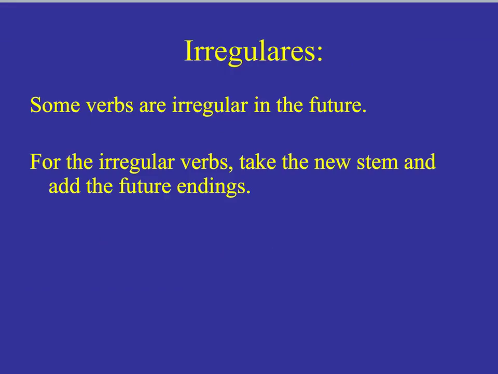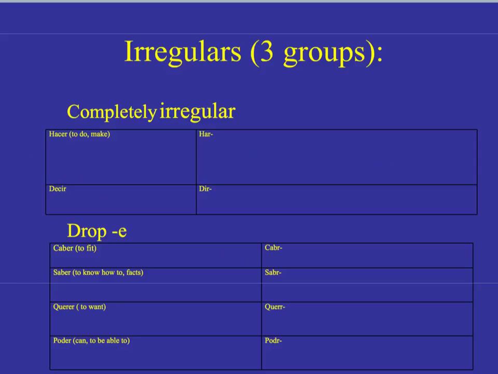Some verbs are irregular in the future tense. For the irregular verbs, we take the new stem and we add the future endings. Here come the stems. When we talk about irregulars, there are 3 groups of irregulars. There are some verbs that are completely irregular, and hacer and decir fall into that category. So if you're going to use hacer, you would take H-A-R, and for the yo form, you would add your é with an accent. If you wanted the tú form, it would be harás with an accent. Same for decir. This is where we would get diré, dirás, diremos, etc. So in that first group, hacer and decir.